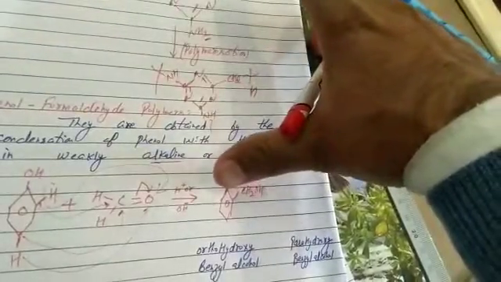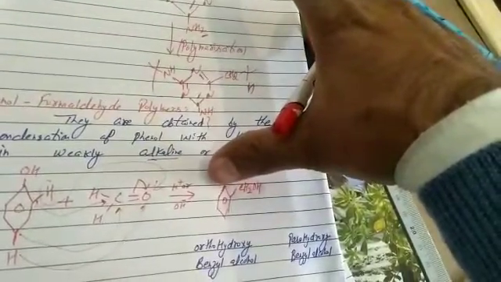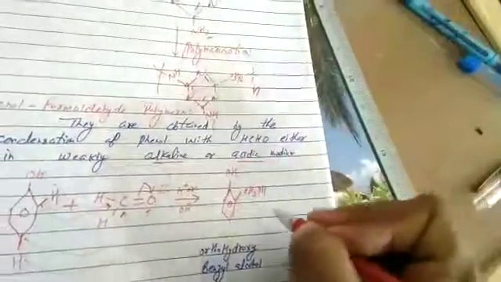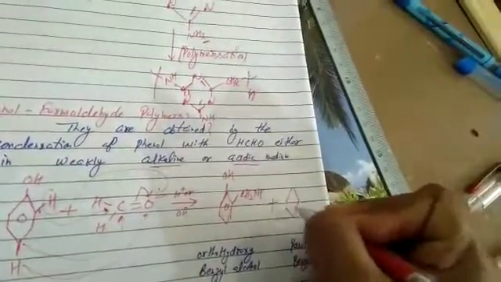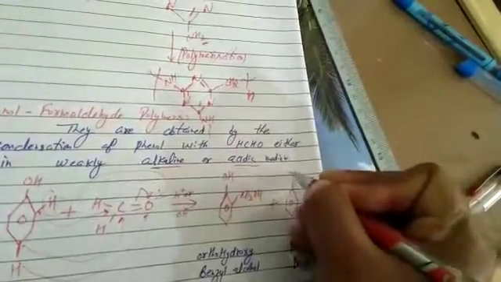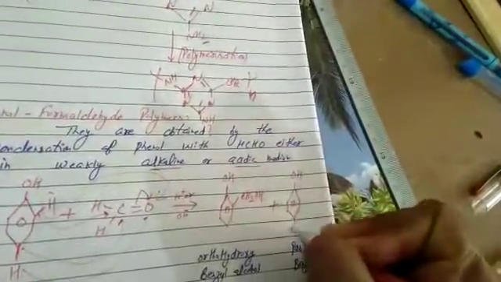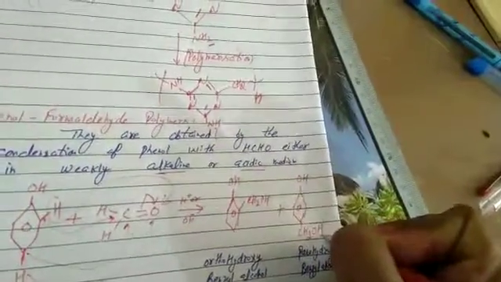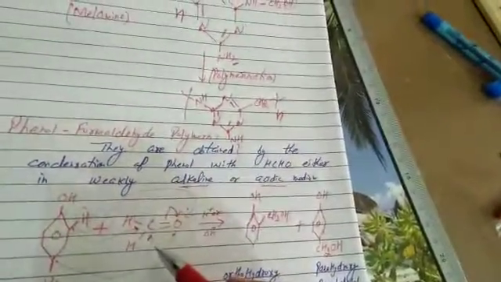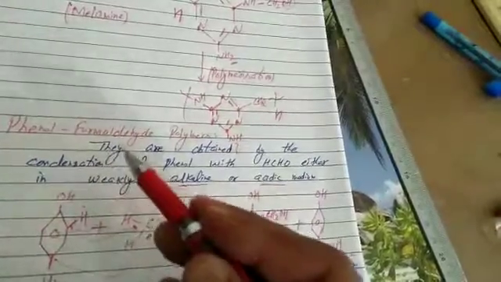One H is replaced from toluene. It is benzyl alcohol. Now it is ortho-hydroxybenzyl alcohol. Or condensation takes place at para position. That is para-hydroxybenzyl alcohol. That's the condensation of phenol and formaldehyde. That's the reason we call it phenol formaldehyde polymer.